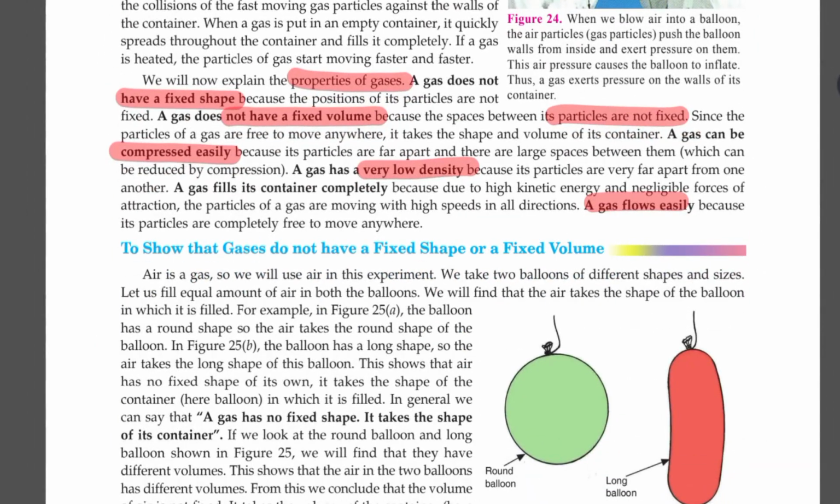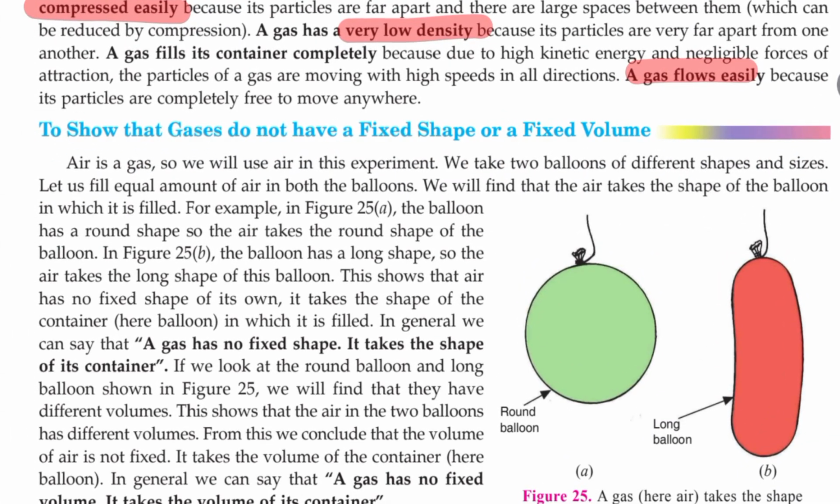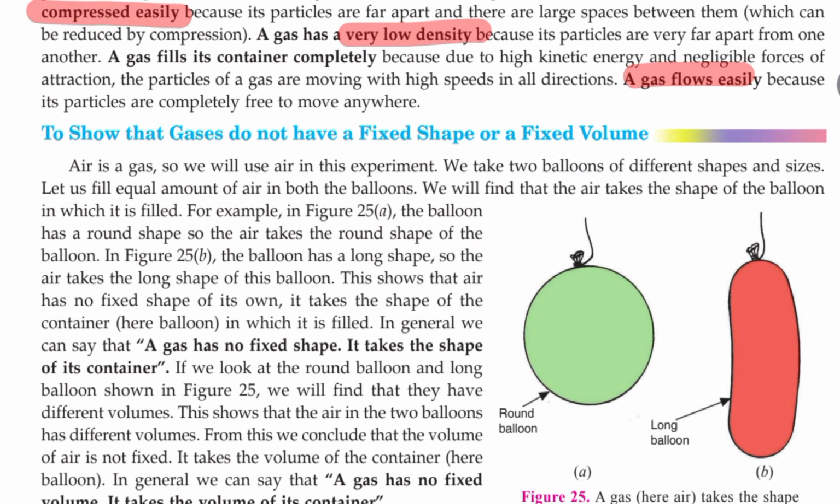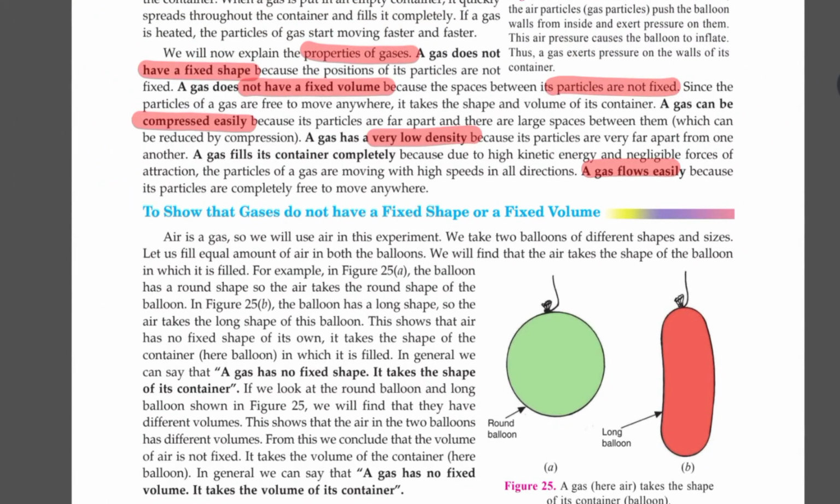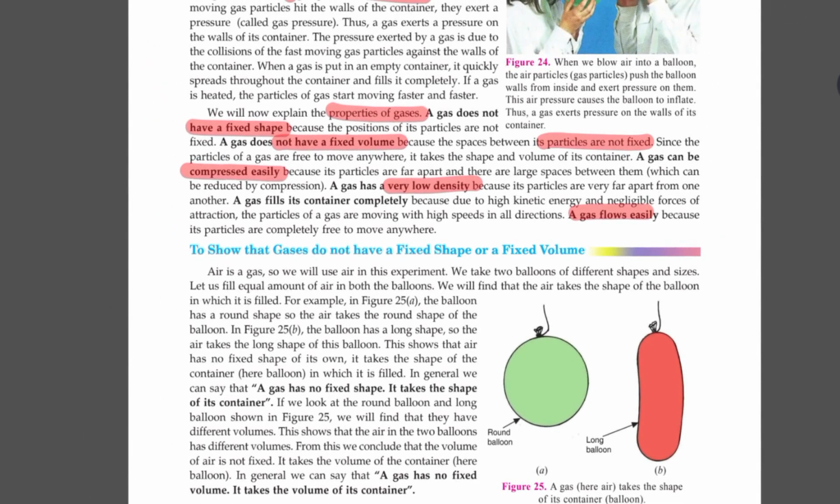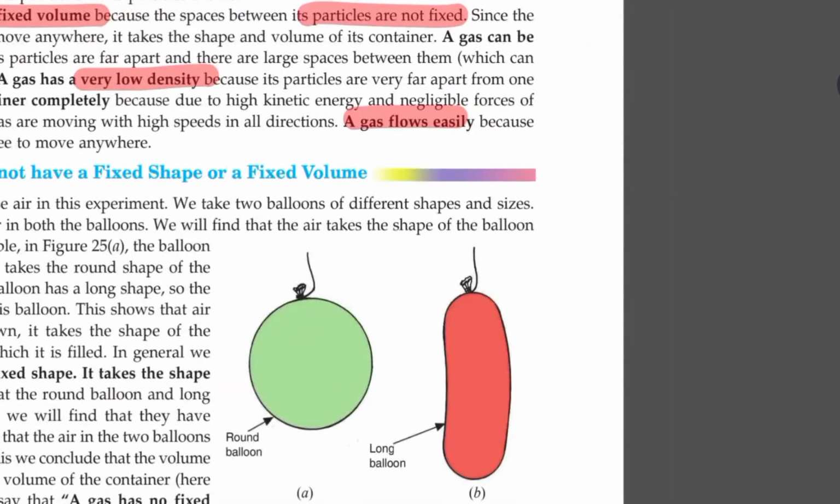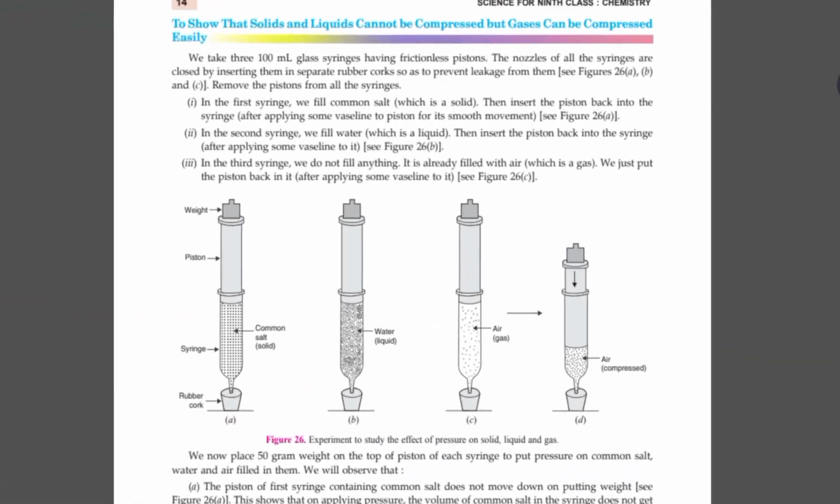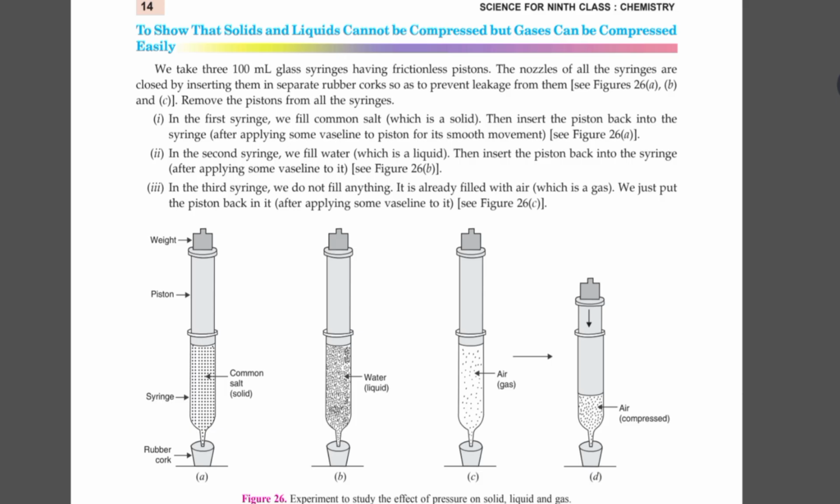So this is one activity to show that gases do not have a fixed shape. You fill a fixed volume of gas in different shapes of balloon, a round shaped balloon, maybe a long shaped balloon. You see that the gas seems to have a different shape. It is not the shape of the gas but the shape of the balloon itself.